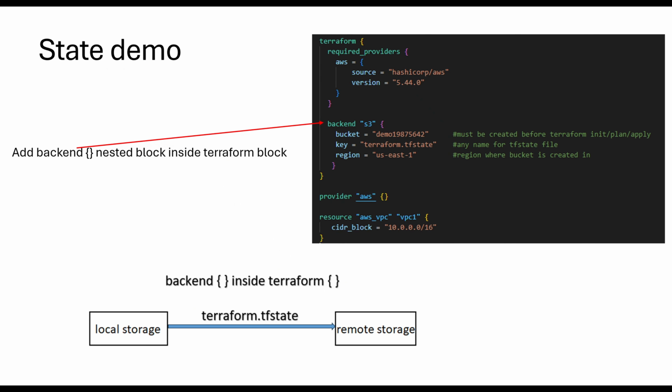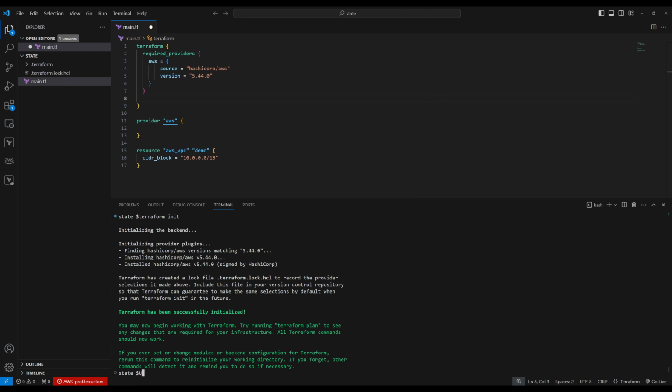So let's do a demo for a backend block. We're going to add a backend block inside the Terraform block. When we add the backend block, the Terraform state file will be migrated from local to remote, so you will not see terraform.tfstate on the local disk. Okay, I'm on my Visual Studio Code. I have a Terraform block, provider block, and resource. We're going to create an AWS VPC. This is just one resource. So when I do terraform init, terraform plan, and terraform apply, let's see what is going to happen.